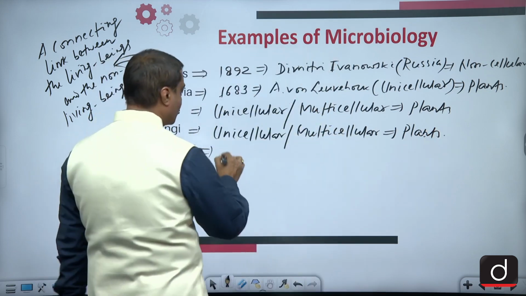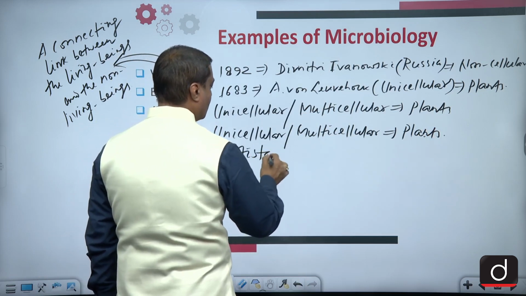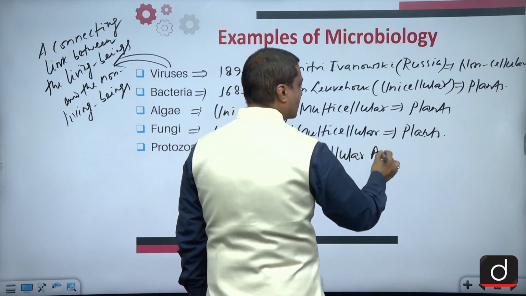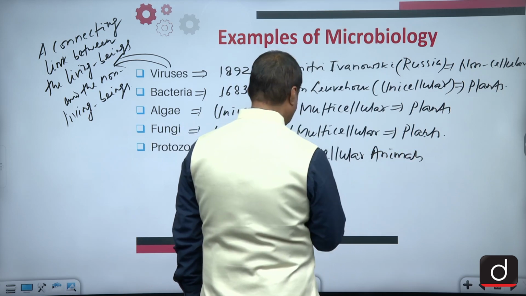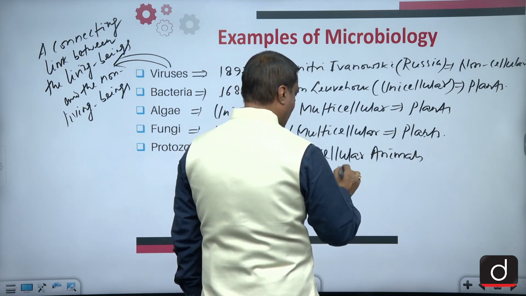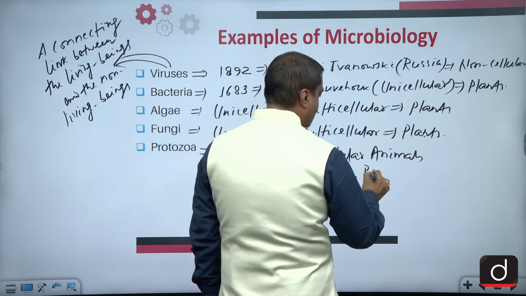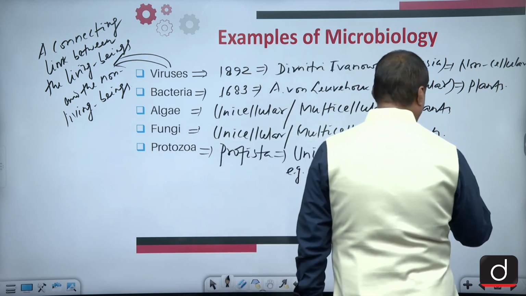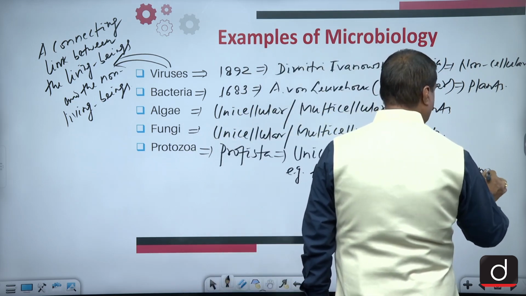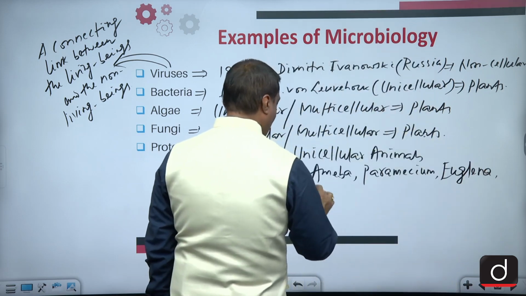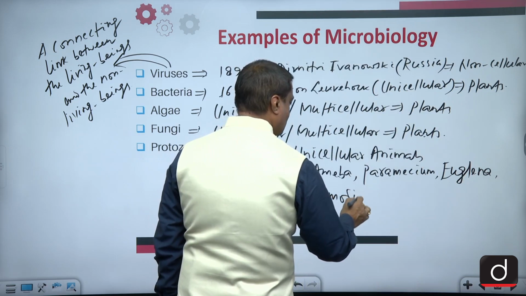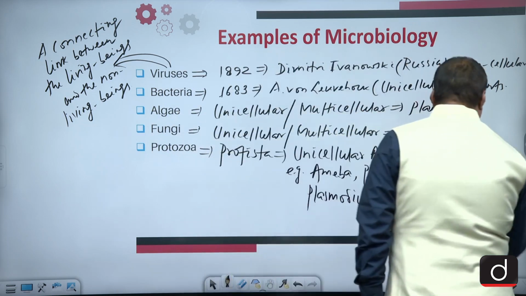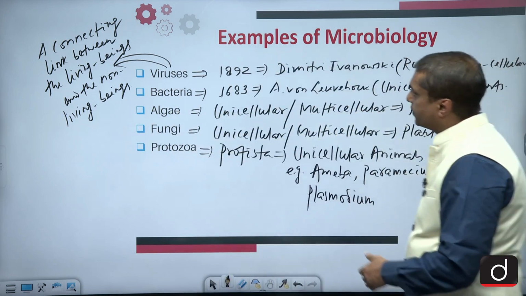Protozoans or protista, remember, they may be called protista as well. They all are actually unicellular animals. For example, you can take the example of amoeba, paramecium, euglena, or even plasmodium, like that of the malarial parasite.